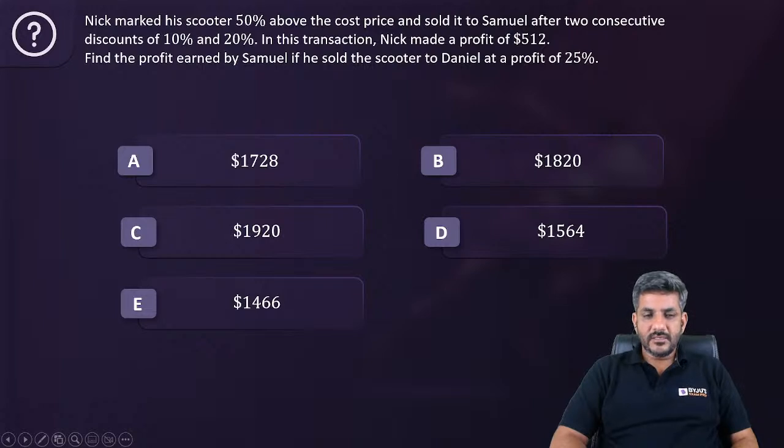No answer yet. Shall we start doing it now? Naman has given the first answer. He says option A, that is $1728. Okay Naman, that's very good. Yes, got it, Naman.